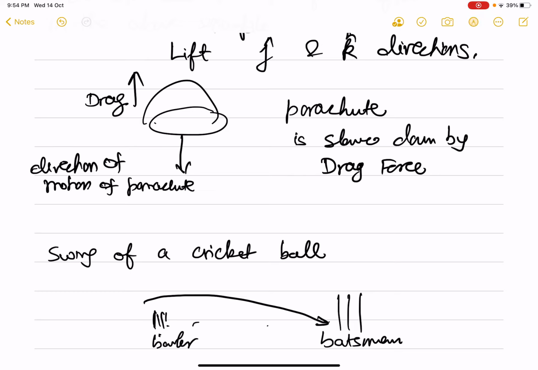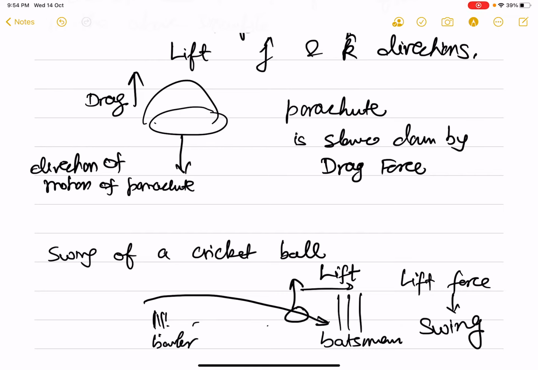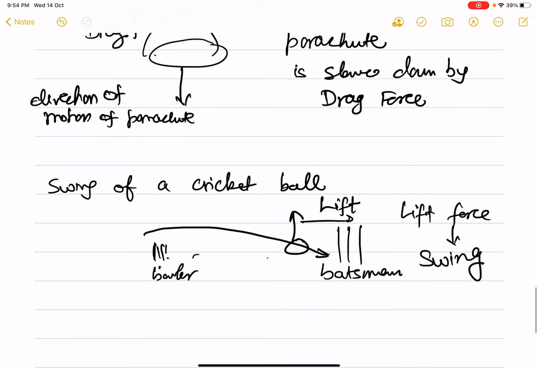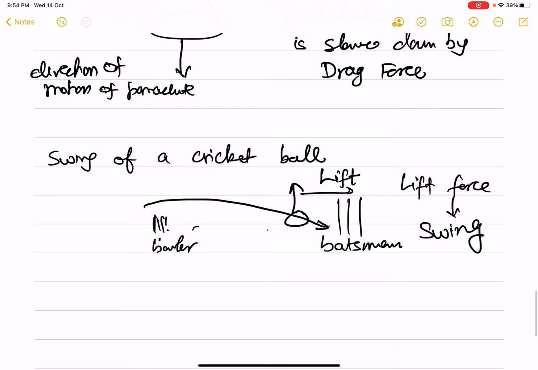This is the direction of the ball. A force which is in the perpendicular direction is a lift force, and the lift force on the ball is what causes the ball to swing. Of course, the most common example of lift force is when we look at an aeroplane which is flying.